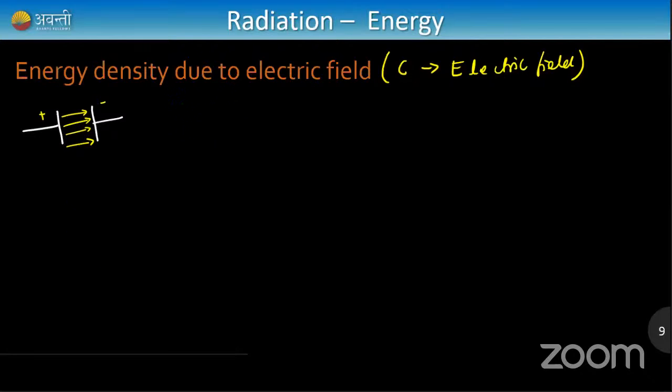We have already derived that the energy of a capacitor is half CV square, where U is the total energy of the capacitor, half is a constant, C is capacitance, and V is potential difference. We derived this in the capacitor chapter. We also need two formulas: C is equal to epsilon naught A by d, the geometrical property of capacitance, and electric field is equal to potential by distance.